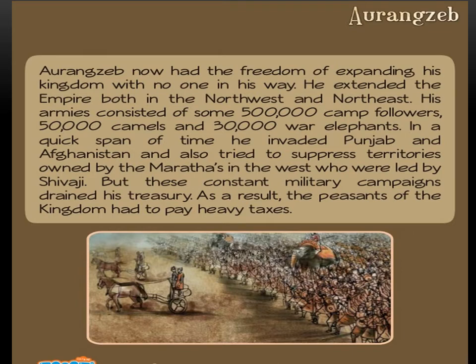Aurangzeb now had the freedom of expanding his kingdom with no one in his way. He extended the empire both in the northwest and northeast. His armies consisted of some 500,000 camp followers, 50,000 camels, and 30,000 war elephants. In a quick span of time, he invaded Punjab and Afghanistan and also tried to suppress territories owned by the Marathas in the west, who were led by Shivaji. But these constant military campaigns drained his treasury. As a result, the peasants of the kingdom had to pay heavy taxes. The Maratha leader Shivaji was originally defeated in 1665 and brought as a prisoner to Agra.